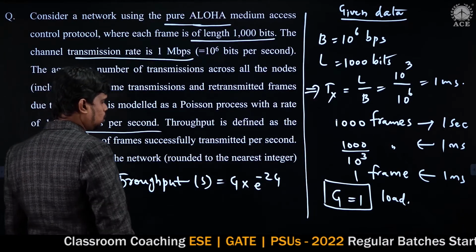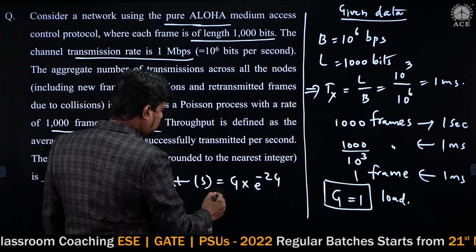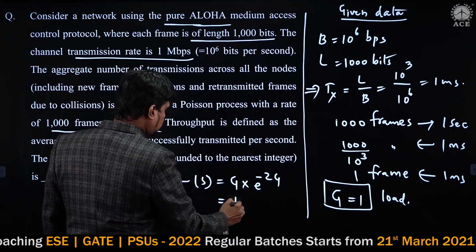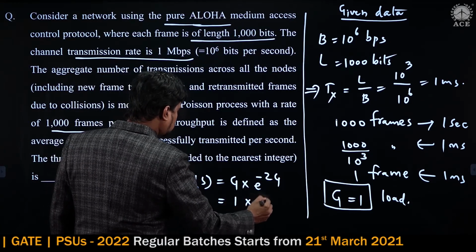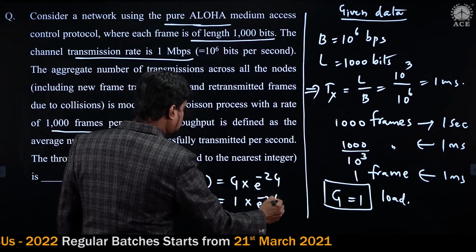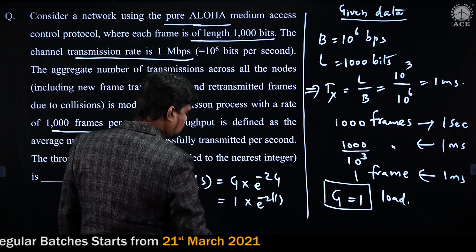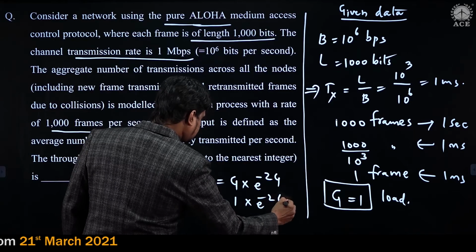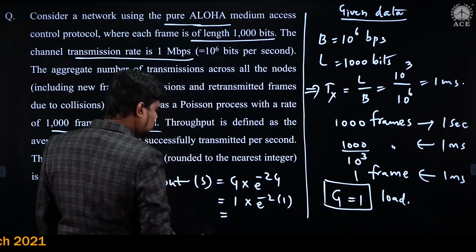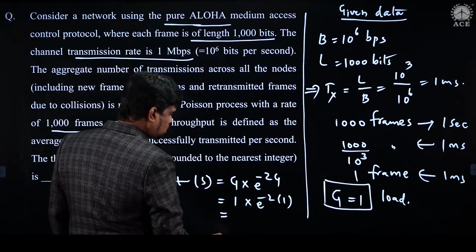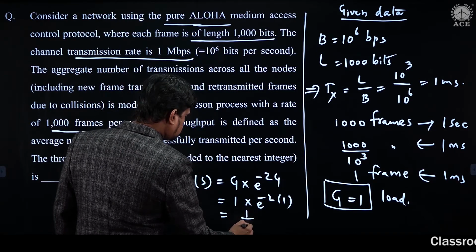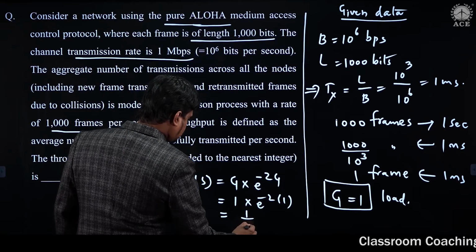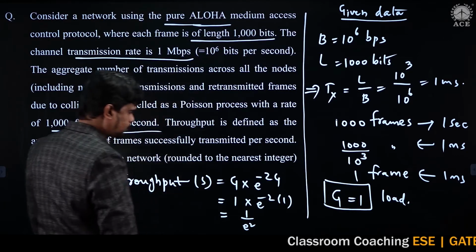So what is the value of G we are having? G is 1, so 1 into e power minus 2 into 1, which is 1 by e square, correct?